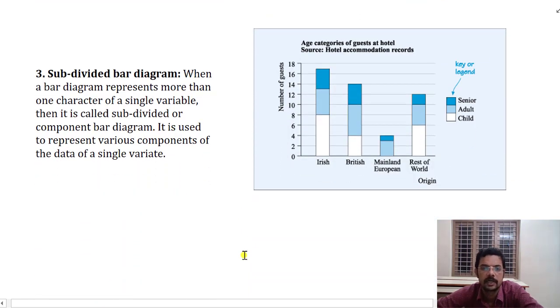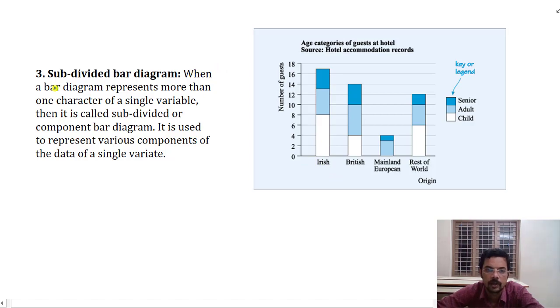Now, what is a subdivided bar diagram? This is also a category. You should just know what a subdivided bar diagram is. Here we can see different colors. They are different characteristics of the same variable, where one bar represents one character, the second one represents another character, and the third one represents the third character of this particular item.